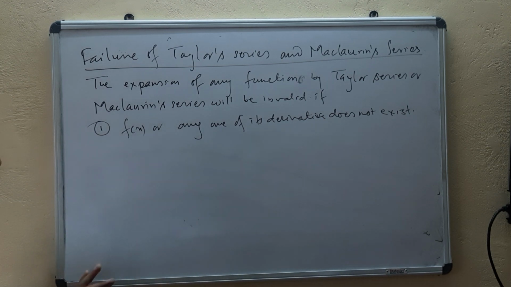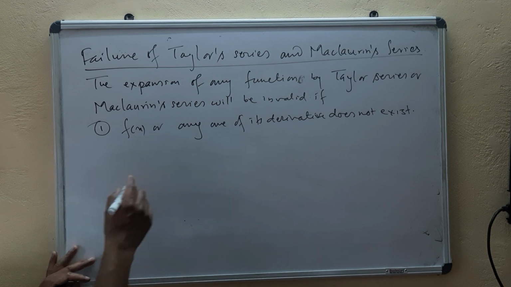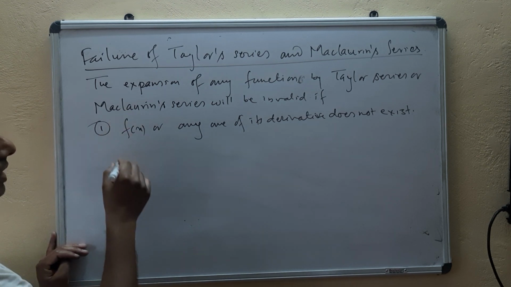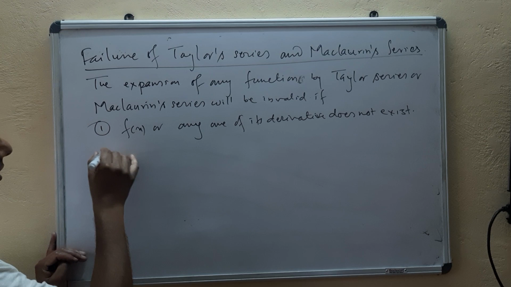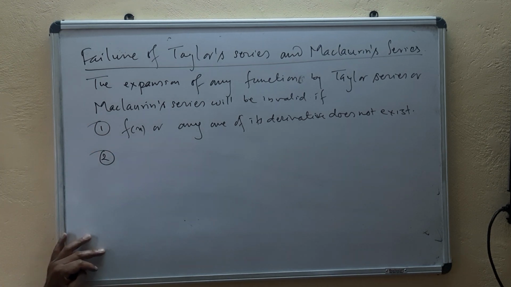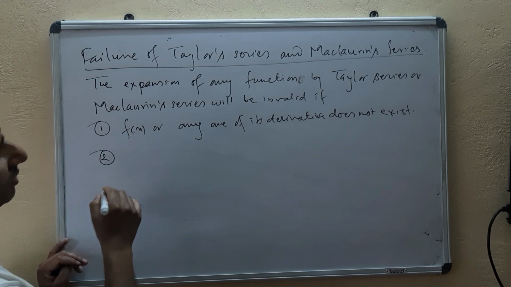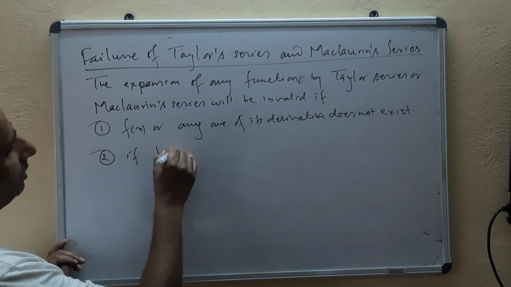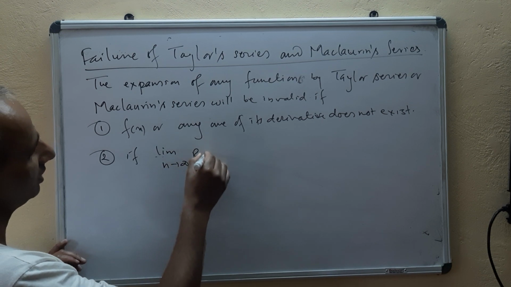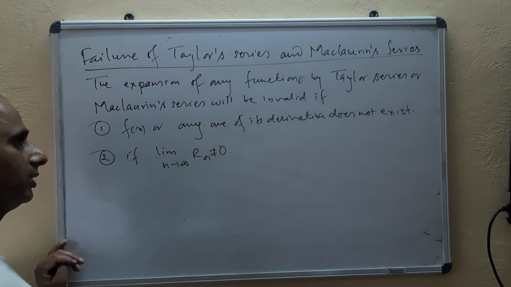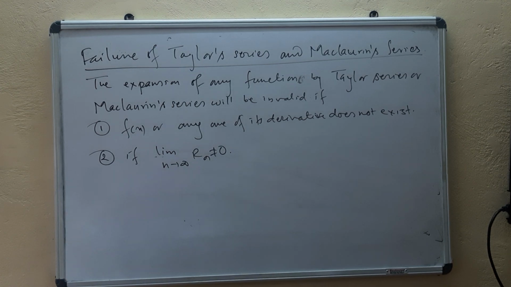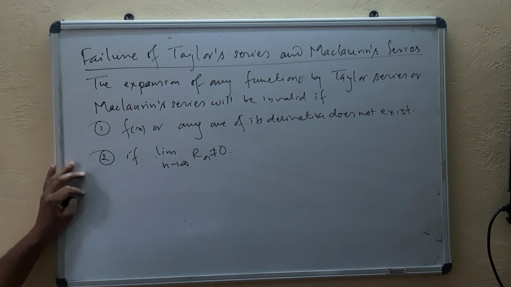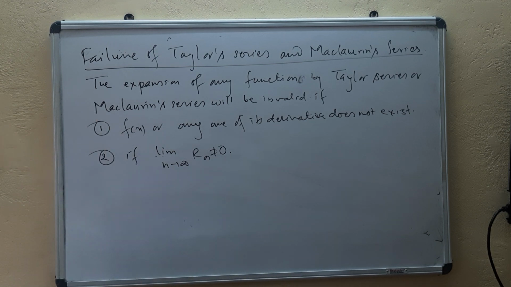That means if one of the derivatives doesn't exist, then we cannot expand that function by using Maclaurin or Taylor series expansion. And the second one is, if the series expansion is not convergent, meaning the limit as n tends to infinity of Rn is not equal to 0. So if either of these two conditions holds, then we cannot use Taylor series or Maclaurin series to expand the given function.